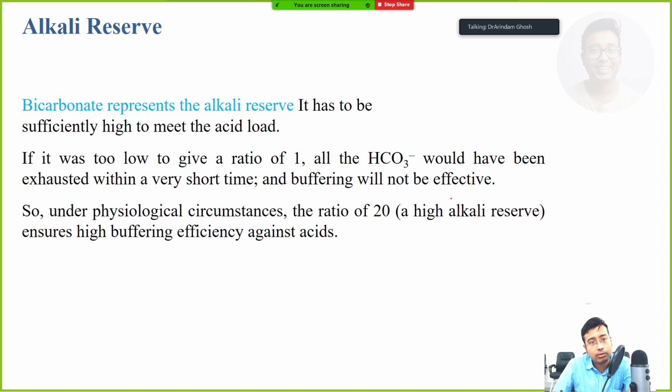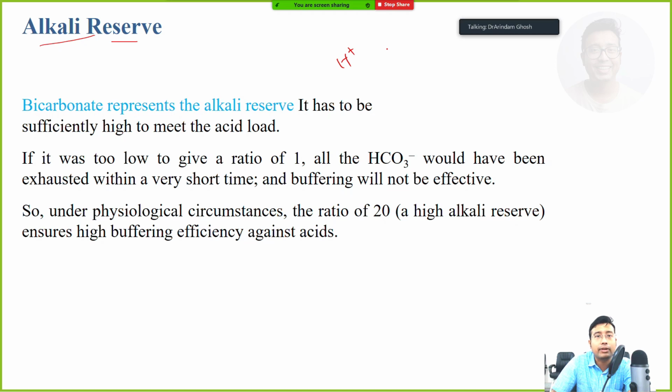Today's class starts with alkali reserve. This is something new. What is alkali reserve? Alkali reserve is nothing but the total amount of bicarbonate that is present in our body. What does bicarbonate do? Whenever there is an excess of acid, bicarbonate ion will be donated from the pool, and it will combine with the H+.